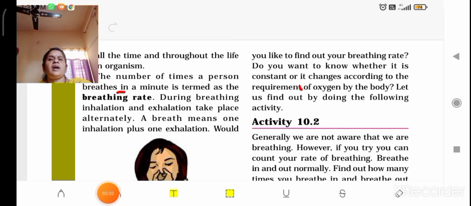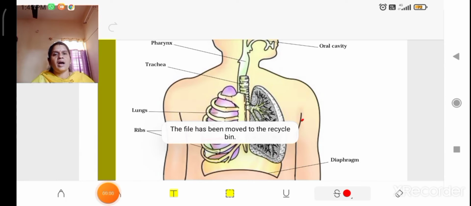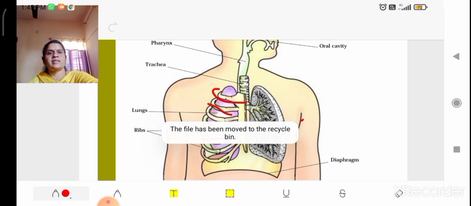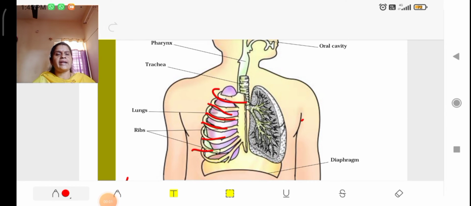Now another question: do we breathe constantly? Constantly means our breath rate will always be the same. Lungs are protected in a bony structure, a structure of bone. This structure is called the rib cage. It is cage-like, which is why it is called a rib cage. It is made up of bones. Because our lungs are a very delicate part and should not get any kind of injury, they are stored in a cage of bone. That is called the rib cage.